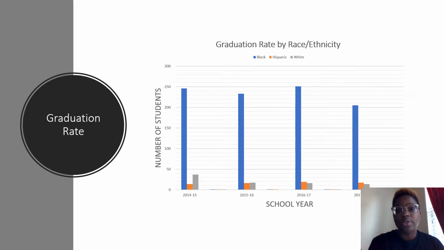This shows our graduation rate by ethnicity. As you can see, because there is a majority of an African American presence at Salem High School, of course it's going to be a higher graduation rate, because those are the students most attending the school. It decreased a little, but went back up, and then it decreased some more. And then there was a high number of whites, and that slowly decreased over the years.